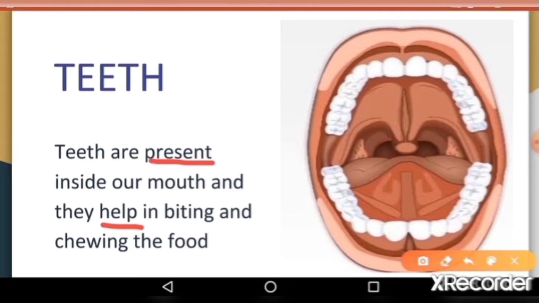This function is performed by hard structures which are called teeth. Humans have different types of teeth that perform various functions such as cutting, tearing, grinding and crushing the food.